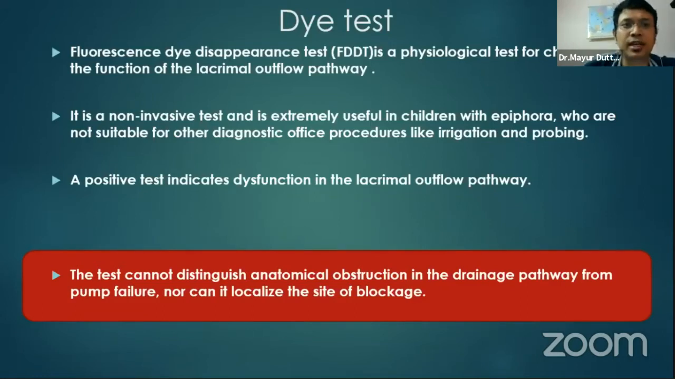Then we do the dye test, the fluorescein dye disappearance test. It is a physiological test for checking the function of the lacrimal outflow system. It is a non-invasive test, but it cannot distinguish anatomical obstruction in the drainage pathway from lacrimal pump failure, nor can it localize the site of blockage.